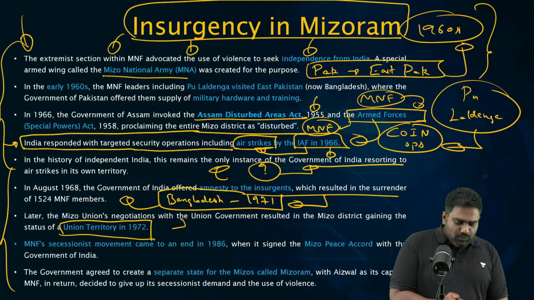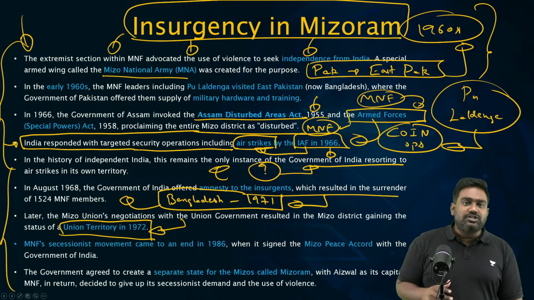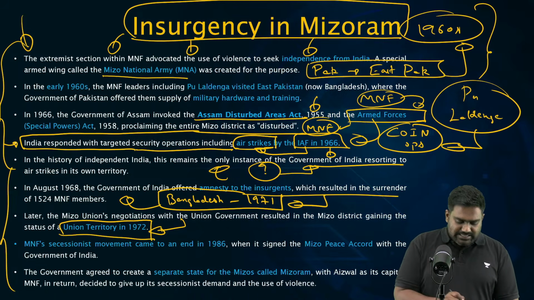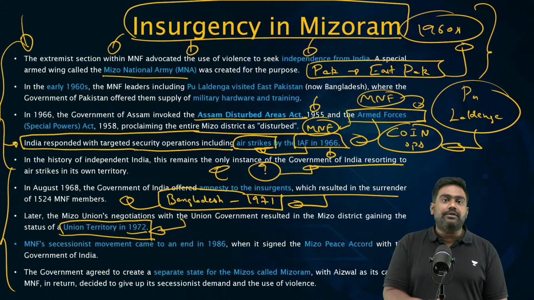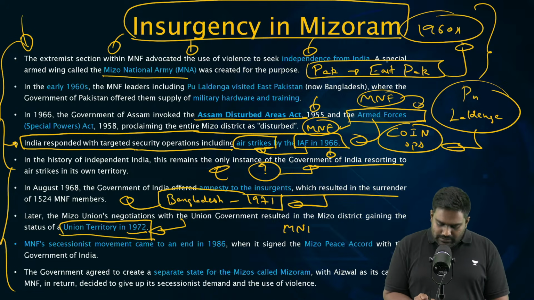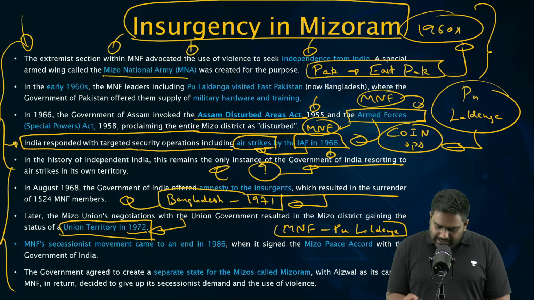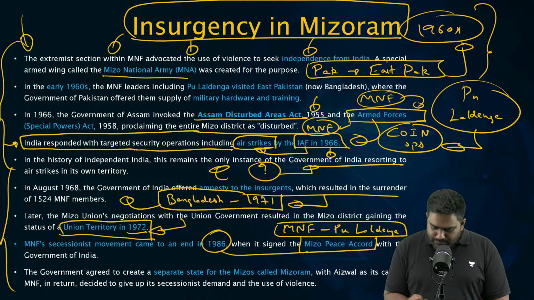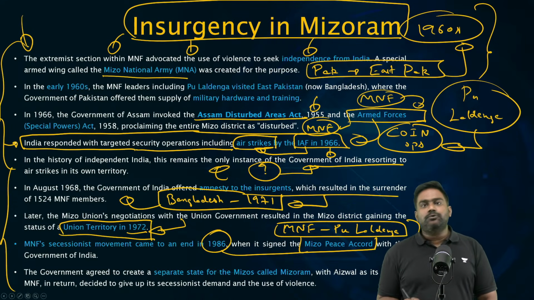Initially, Mizo demands were met by elevating the status to a union territory. It was carved out of Assam in '72, made a union territory. Then India opened talks with the MNF, with Pu Lal Denga. And finally, in 1986, the Mizo Peace Accord was worked out.